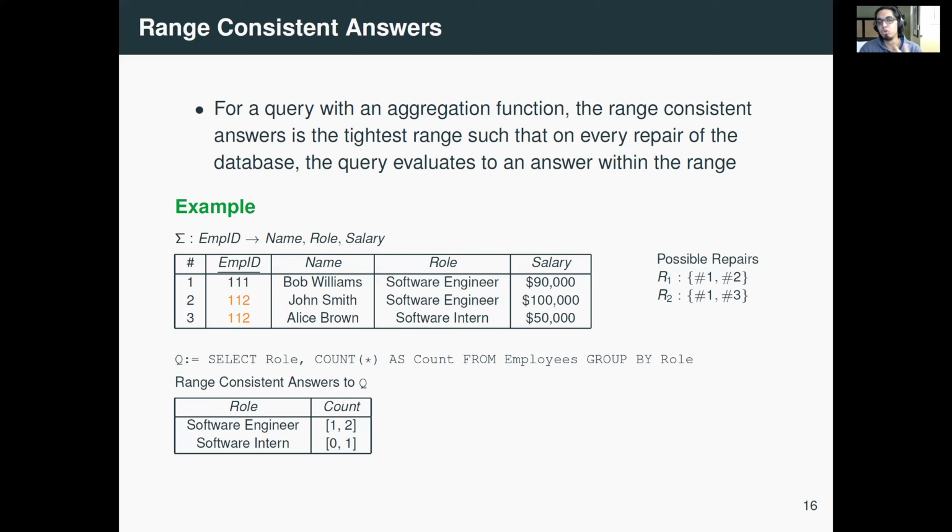That is, no matter how you repair this particular database, you're guaranteed to find at least 1 software engineer and at most 2 software engineers. Similarly, there is a repair where there is no software intern, that is the lower bound is 0, but you're guaranteed that no matter how you repair, you'll find at most one software intern. That's range consistent answers.